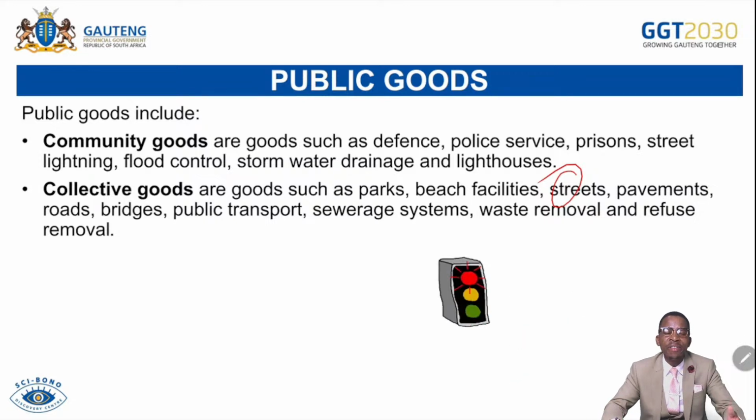Why are these levies imposed on these goods? It is not because the state wants to receive profit, but because the state wants to get some revenue to maintain this kind of infrastructure to last even longer, not because the state is willing to enjoy the profit. So you can see the street light in there is passing. Do we pay for the street light? No, we don't pay for the street light. We pass in there free of charge. So it's a part of what we call community goods, because it's available to everyone freely. So it's an example of a community good.